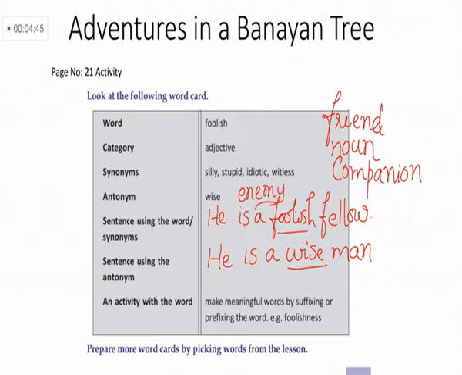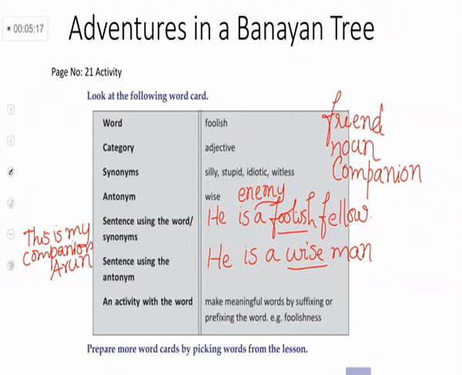Okay. Then, can you make a sentence using this word or a synonym? Can you make a sentence? Yes. What is the sentence? This is my companion Arun. Simple one. Okay, this is my companion Arun.